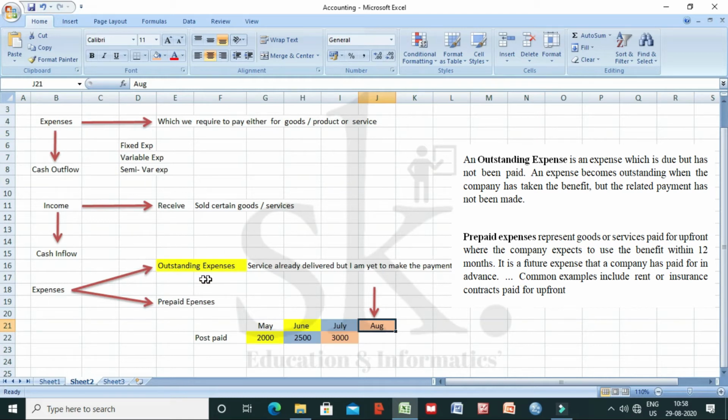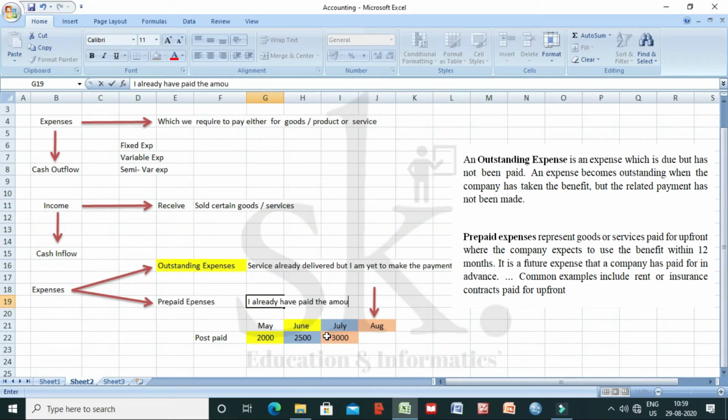If you go back to the definition again, it says that it is an expense which is due and has not been paid. So that is what is being highlighted: it is not being paid. Service already delivered, but I am yet to make the payment. On the other side, let's talk about prepaid expense. Prepaid expenses is just the reverse concept. I already have paid the amount.